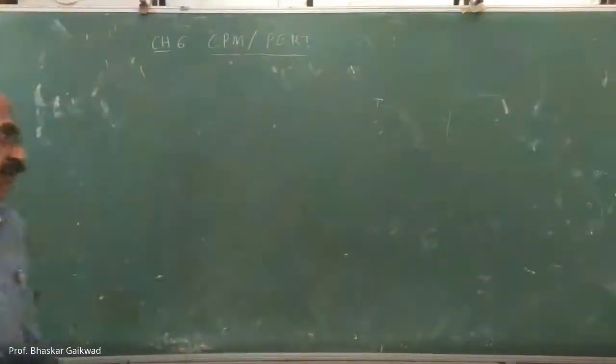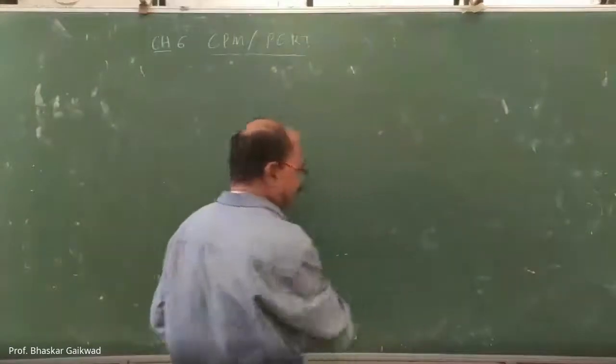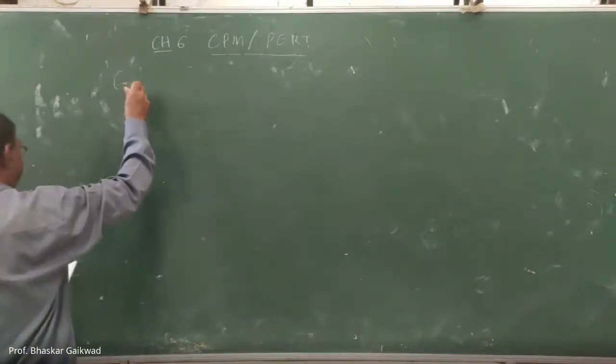So many activities are there, and out of these, we have to decide which activity has more importance. Now next is guidelines for network construction. For a network diagram, certain guidelines are there.